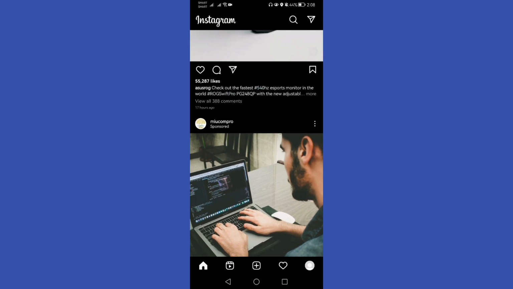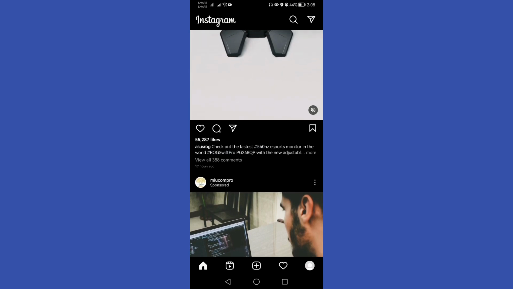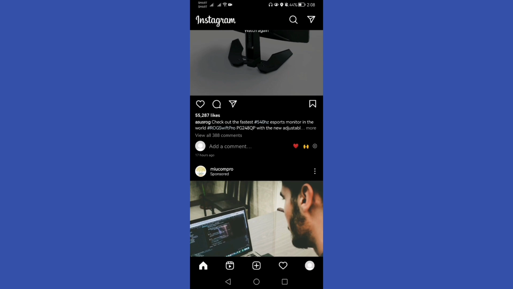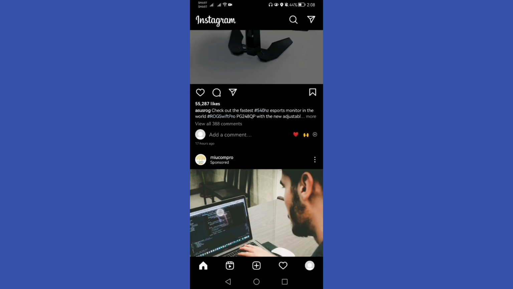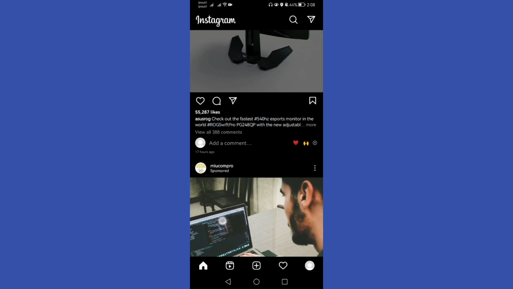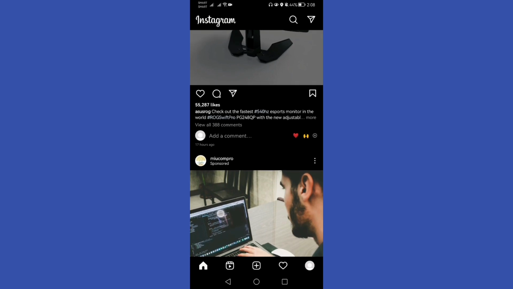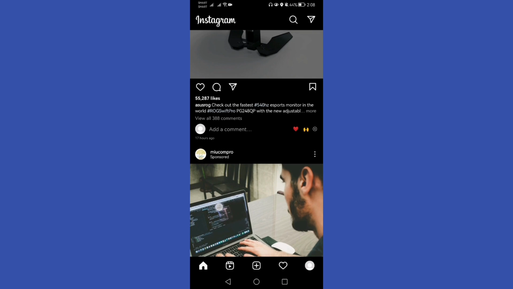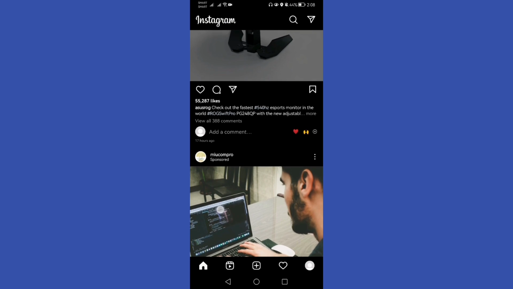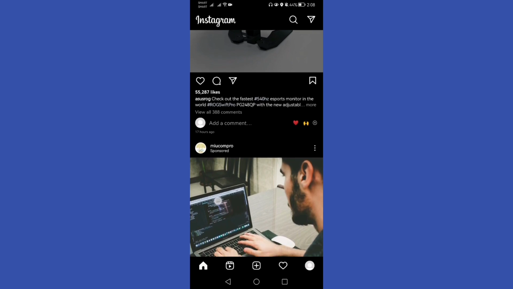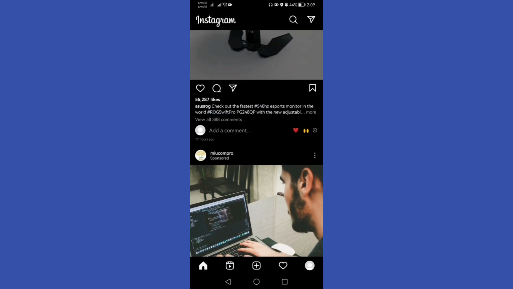Here I have my Instagram open, and in the recent Instagram update they discontinued the Following Activity tab, and Instagram removes the ability to see others' likes and comments. But you can still see some of the activity of others here in your Instagram account.